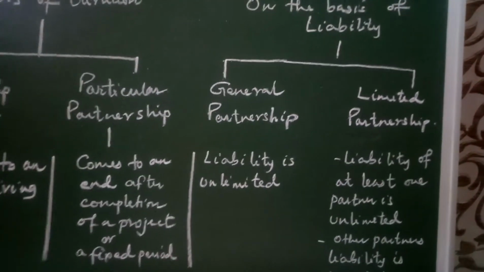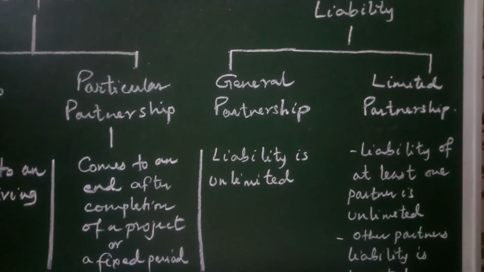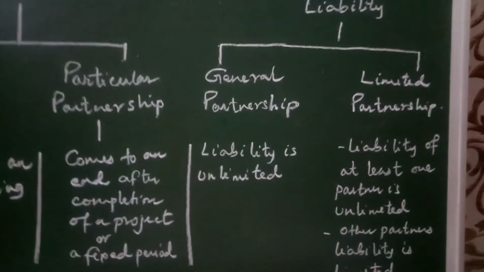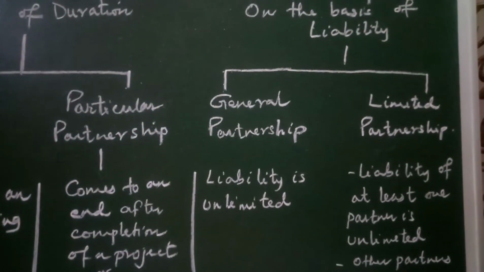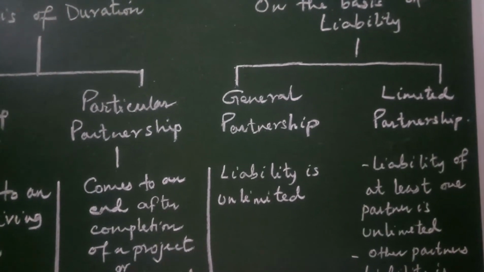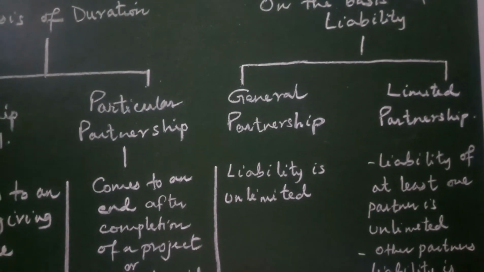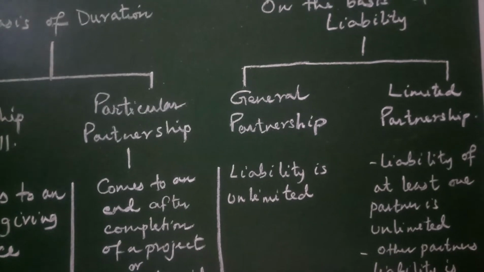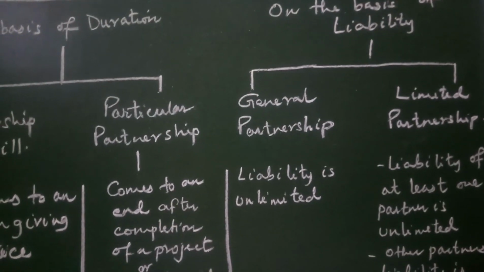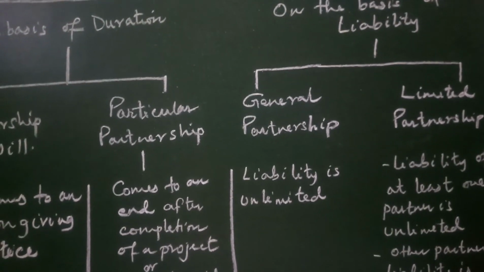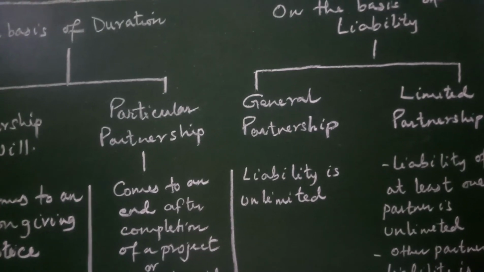On the basis of liability, partnership can be general partnership and limited partnership. Now we are learning about the general partnership. We are discussing general partnership. We know that in general partnership, liability of all the partners is unlimited. In general partnership, liability of each and every partner is unlimited, and every partner is entitled to take part in the management of the business.